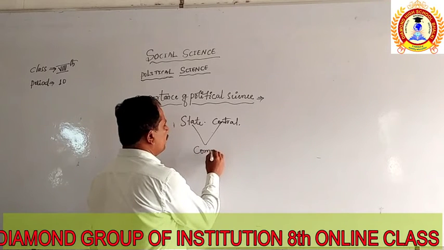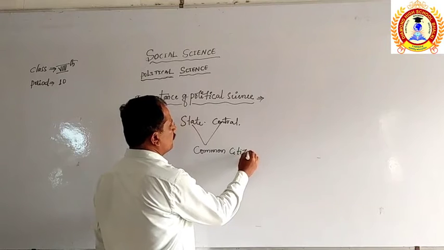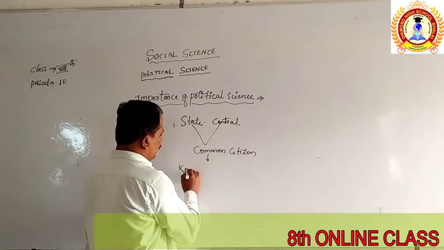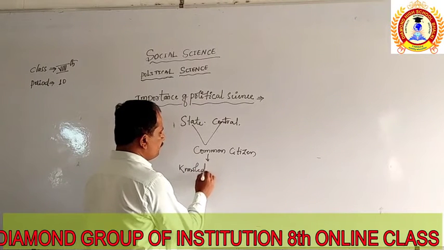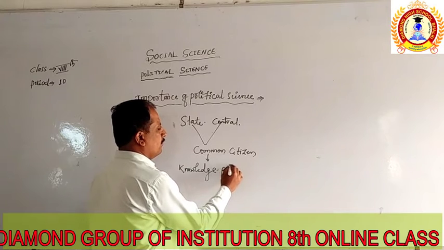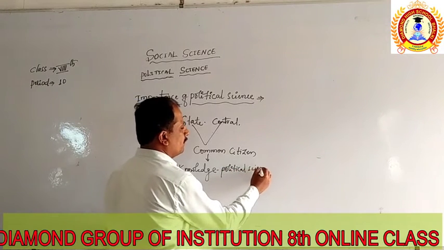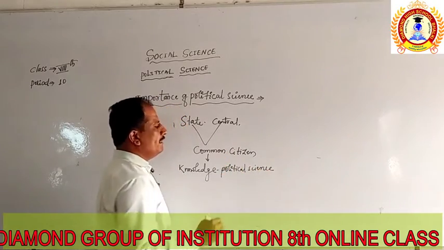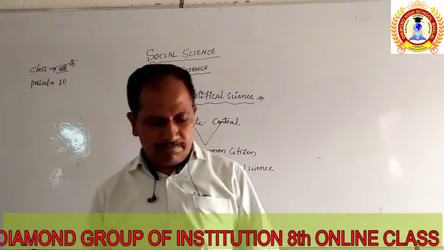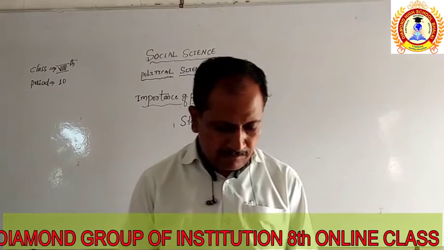Here we are finding the common citizen. So he must have the knowledge of political science to get entry toward the development of the state or the development of governments. So totally it depends upon that.